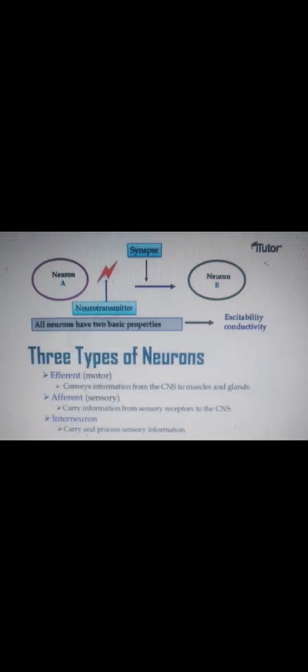These are the structures, so you can easily understand. Firstly, neuron A is interconnected through the neurotransmitter. The neurotransmitter is the connector to neuron B. It is responsible for the transmission of the impulse from one impulse to the next. So it maintains the response of the body, and the body generates a systematic response.